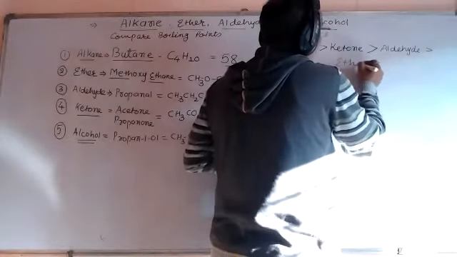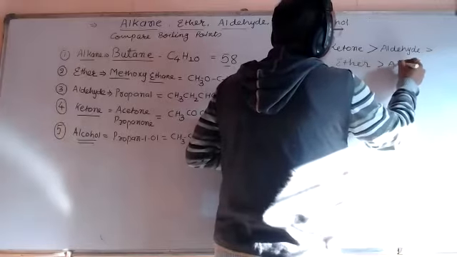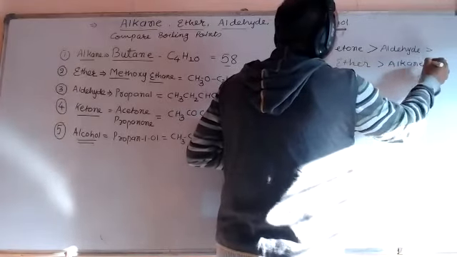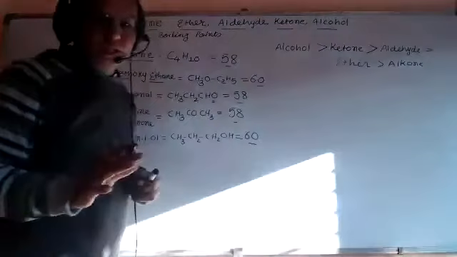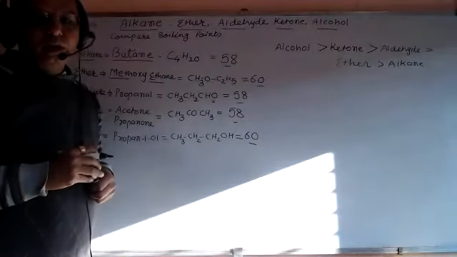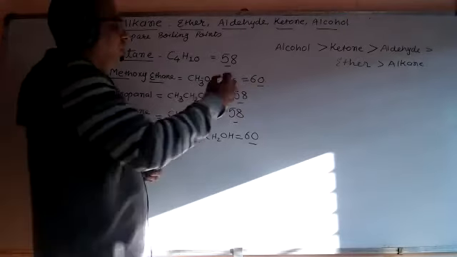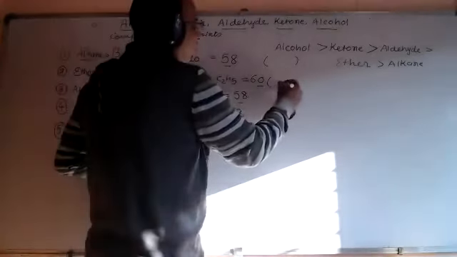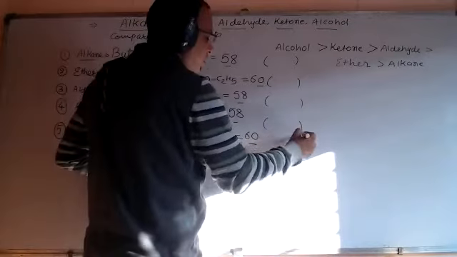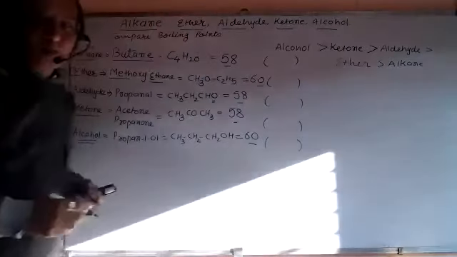Then the fourth member is ether, and the last member is alkane. So there are five functional groups. Molecular masses you don't have to remember, friends, but I give you the data only for information.